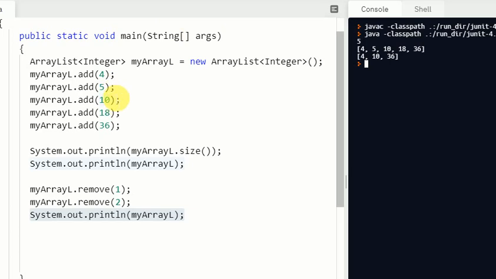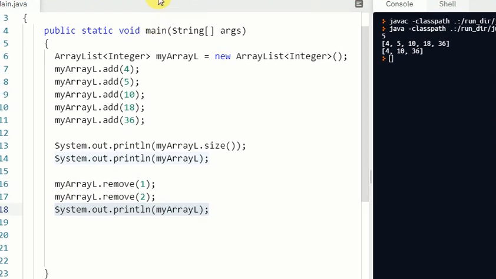As I told you at the very beginning of the video, when you add or remove values, the size method automatically recalculates and sets their index points. So first of all, let me just adjust the screen. Instruction number 16 will be executed, and whatever value is at index number 1 will be removed. So this value is gone.